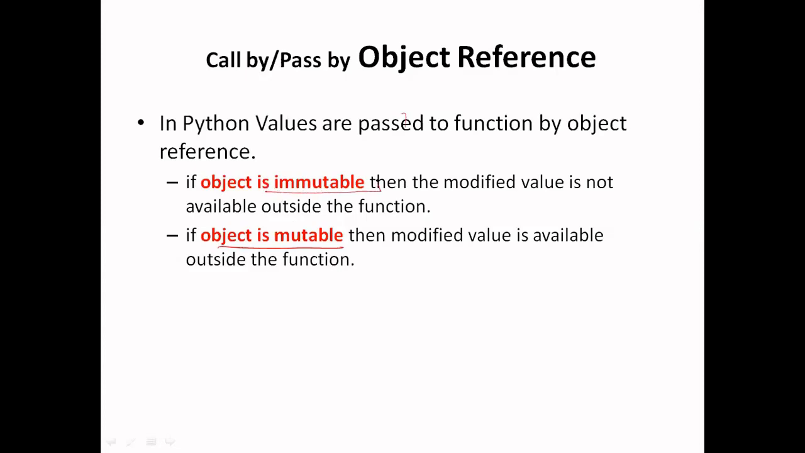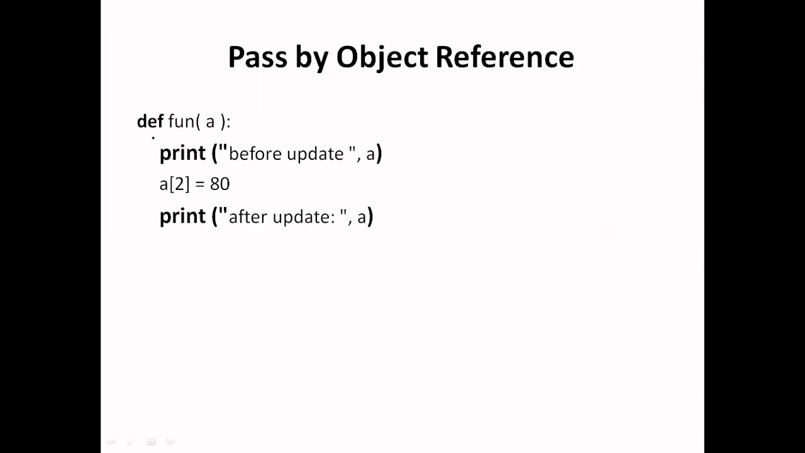But in case of an immutable object, as we know that immutable objects cannot be modified, if we do any modification over the object, these modifications will not be reflected outside the function. So let's take an example of pass by object reference.